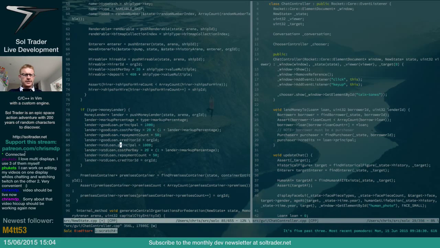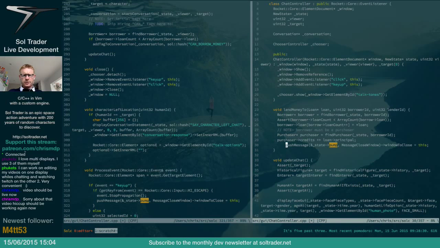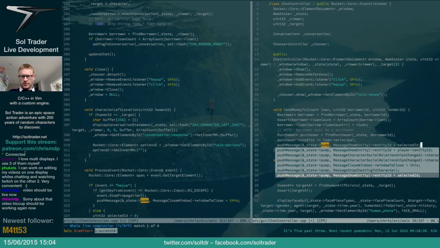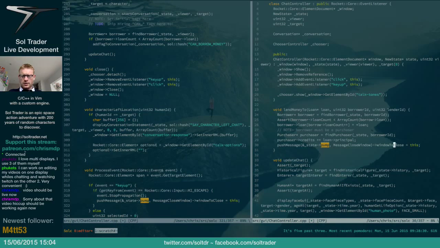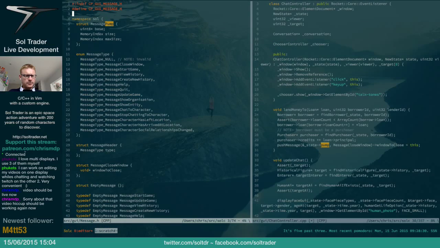Now the other thing that's done is, do we have a pump in here somewhere? No. Chat controller probably should have one. Yeah, we also need to push a message onto the pump. So what this does is that because we've changed the game data, we need to actually tell the game that we've done that. So not sure what messages we've got actually that we could use here. Let's have a look. Help, show entity, chat to character, stop chatting to character, characters left to location, characters arrive location. What about character or purchaser money changed?